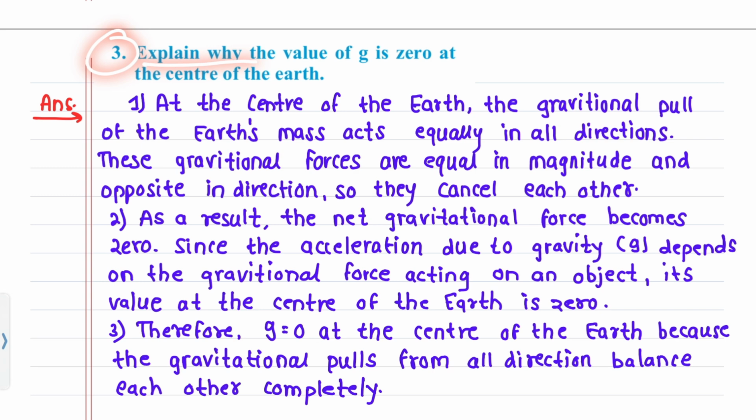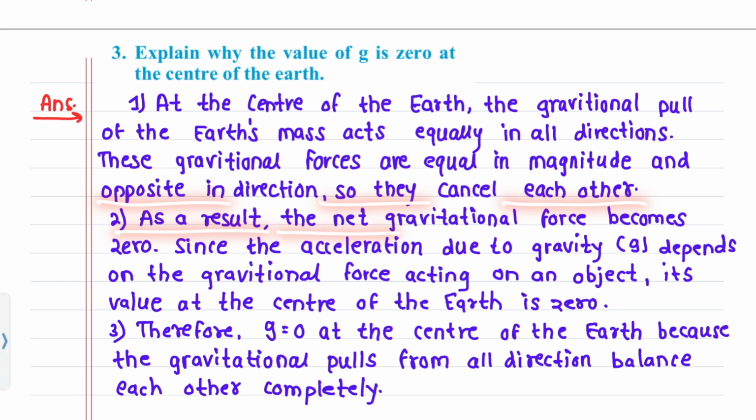Question 3. Explain why the value of g is 0 at the center of the earth. Answer: At the center of the earth, the gravitational pull of the earth's mass acts equally in all directions. These gravitational forces are equal in magnitude and opposite in direction, so they cancel each other.